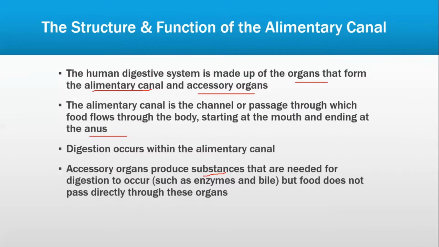The main organs are the ones where digestion is taking place, and accessory organs are the organs which provide materials for digestion, such as the gallbladder providing bile and the pancreas providing enzymes. The pancreas is an accessory organ providing enzymes, and the main organ is the stomach, where those enzymes are being used to carry out digestion.